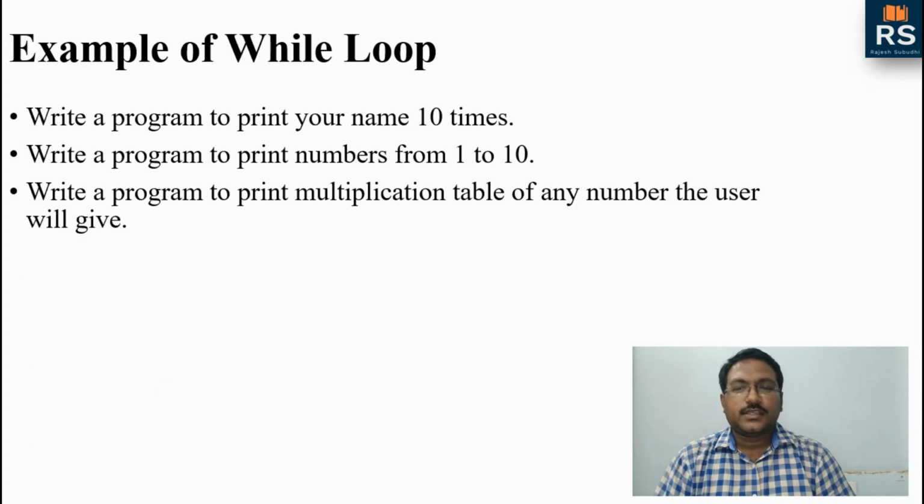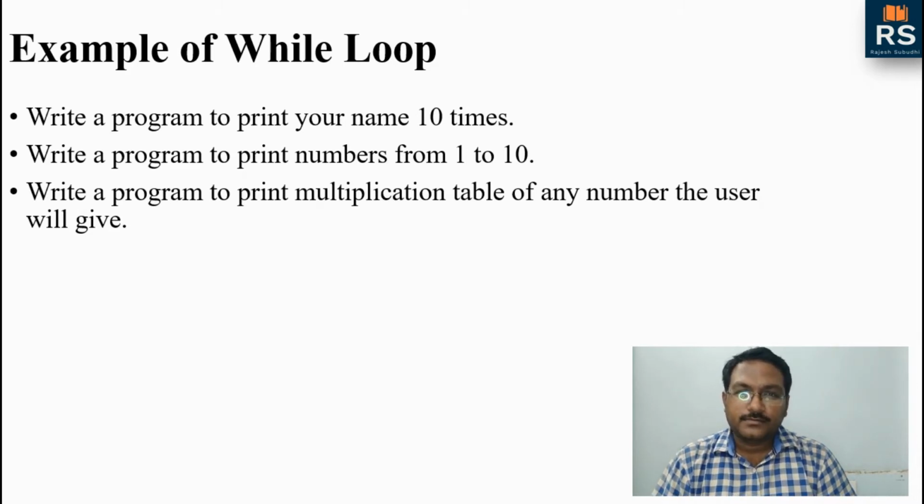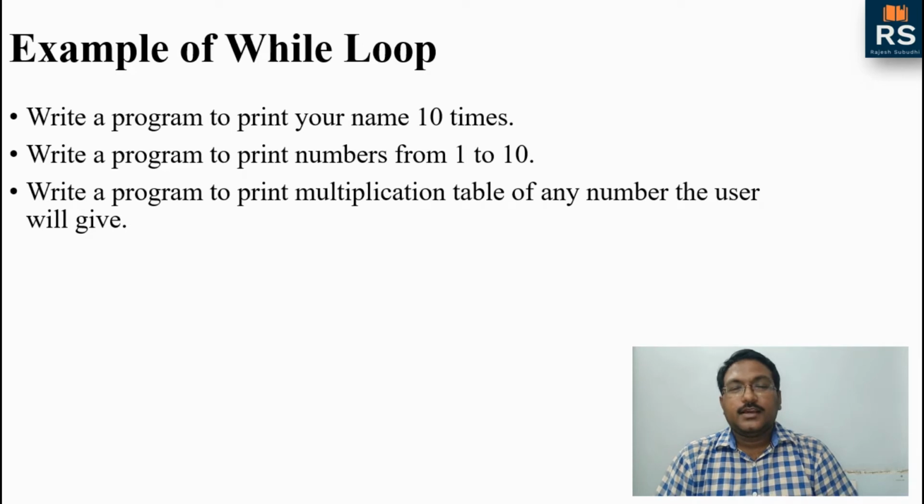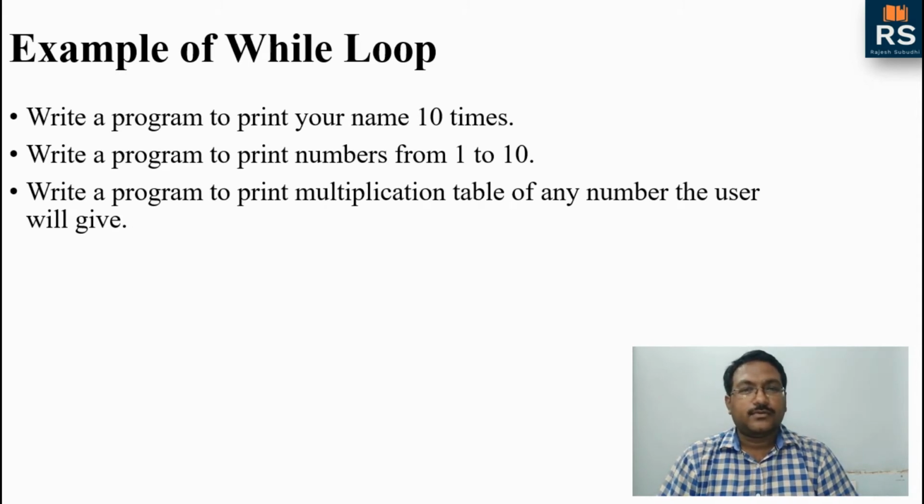So what are the things? First we will write 3 small programs. First we will write the program to print a name 10 times. Then we will write a program to print numbers from 1 to 10. Then we will write a program to print the multiplication table of any number given by the user. Fine. So let us first understand how those things can be done. Then we will see the program.